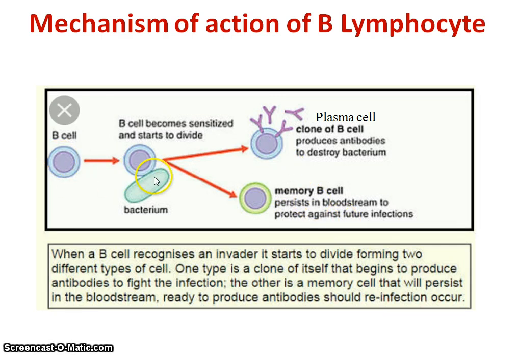Okay, so how does the B cell work? The B cell gets stimulated by the antigen. After stimulation they produce two types of cells, plasma cells and memory cells. Plasma cells produce antibodies and memory cells retain the memory.